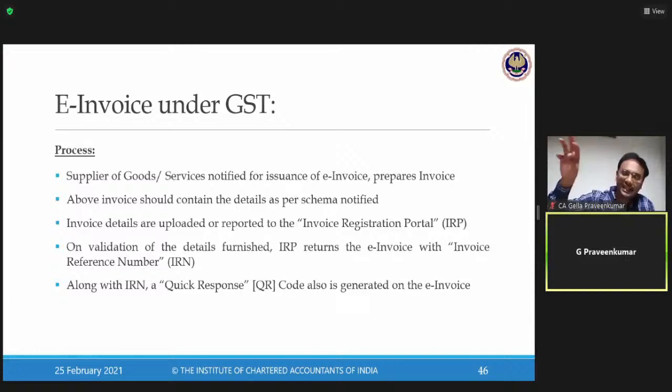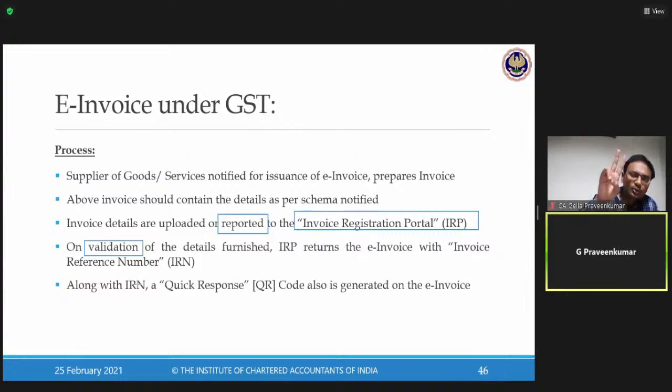What is the government portal? They call it IRP, Invoice Registration Portal. The moment you report your invoice details to the IRP, there is a validation. The government portal validates the data. Please keep in mind, as of today, 2 working days are permitted for reporting. Like if I raised the invoice on 15th January 2021, then 15th, 16th, 17th, within those 2 working days I can report that invoice data to the IRP. If I report on the 18th, the validation fails and it says it is out of date.